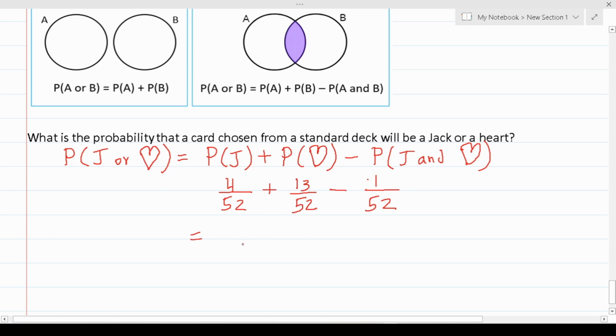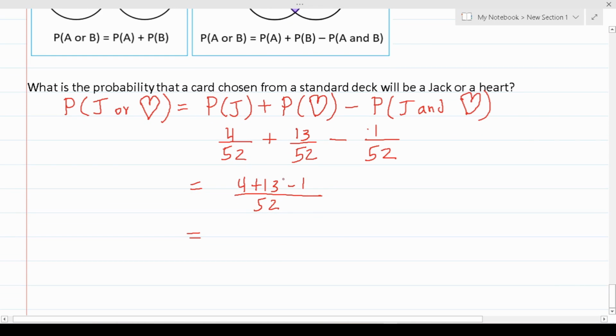Again, these all have the same denominator, so we can write this as 4 plus 13 minus 1 over 52. And this becomes 4 plus 13, which is 17, minus 1, which is 16 over 52. And again, if you wanted to convert this to a percent, you can do 16 divided by 52.